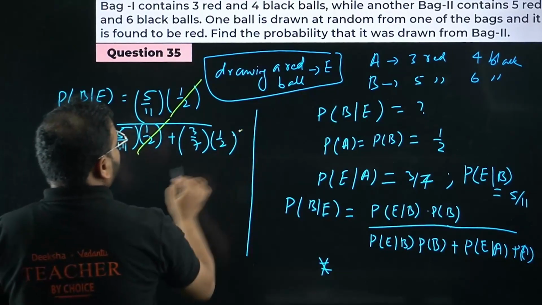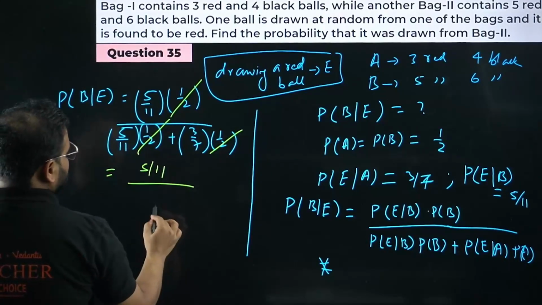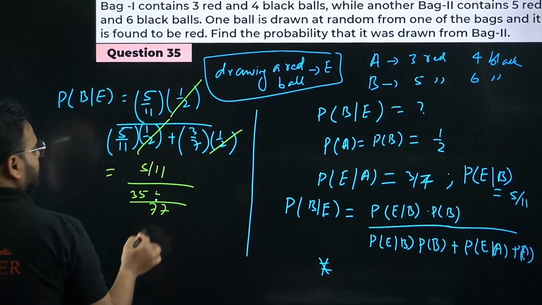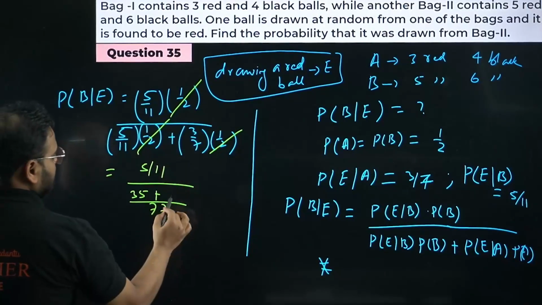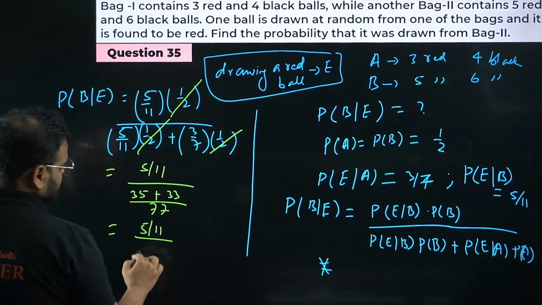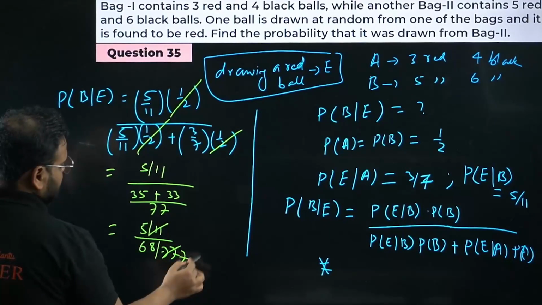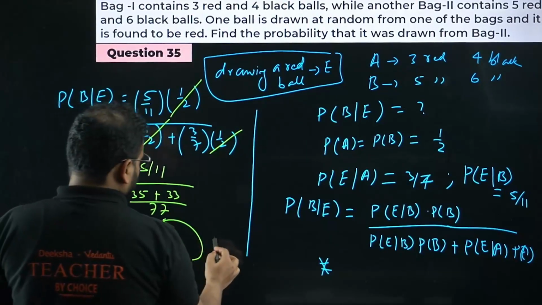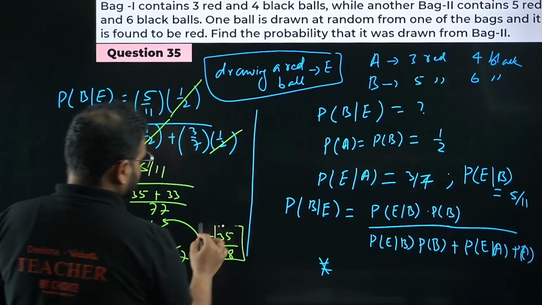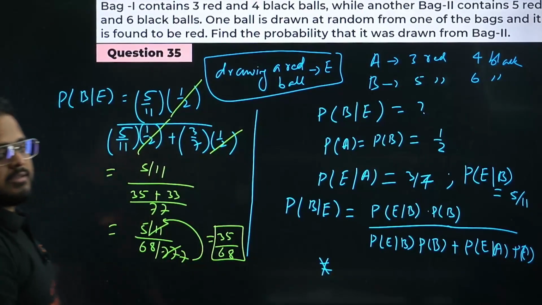The 1 by 2 cancels. What I have now is 5 by 11 divided by, with 77 as the LCM, 7 fives are 35 and 11 threes are 33, so 68 by 77. So I end up with 5 by 11 divided by 68 by 77. 11 sevens are 77, this 7 goes up, giving me 35 by 68. Please check. 35 by 68 is my answer. Is that clear?